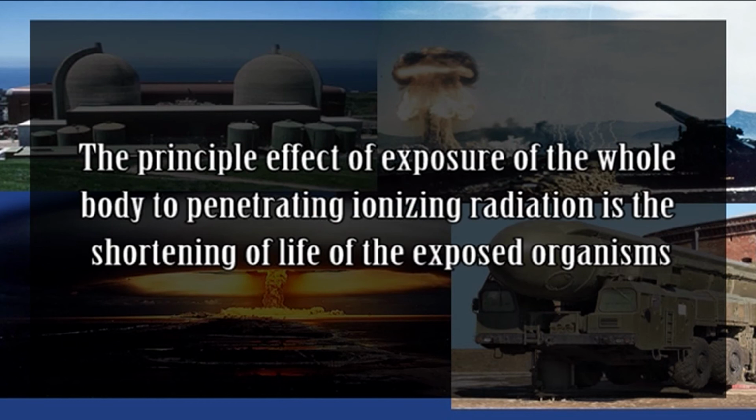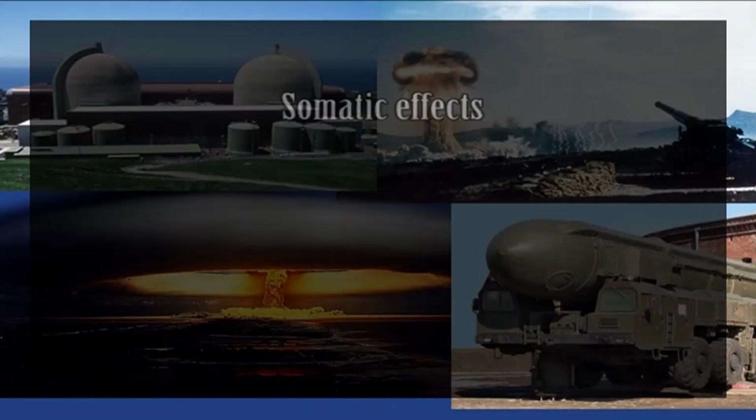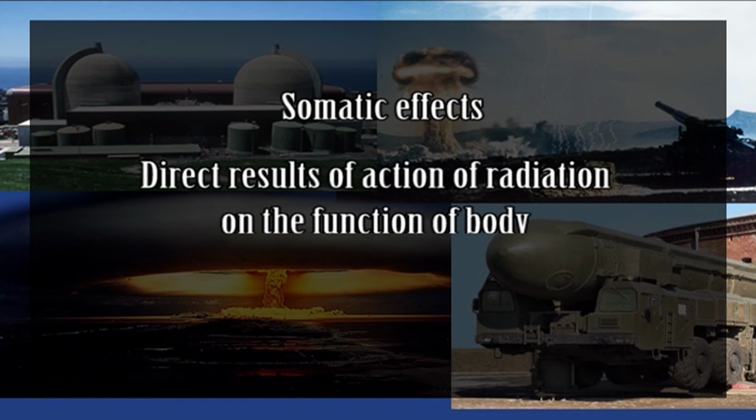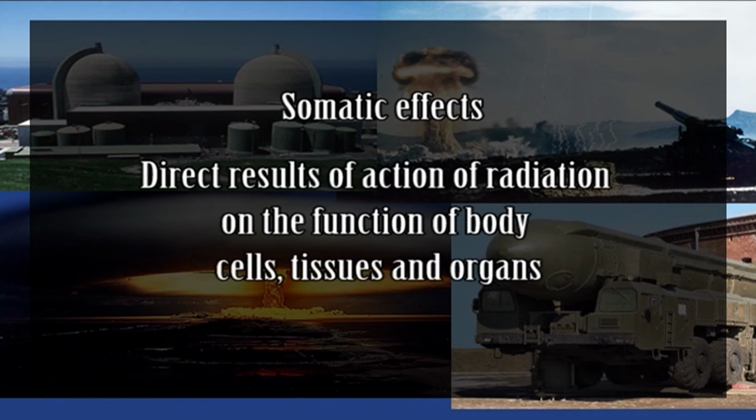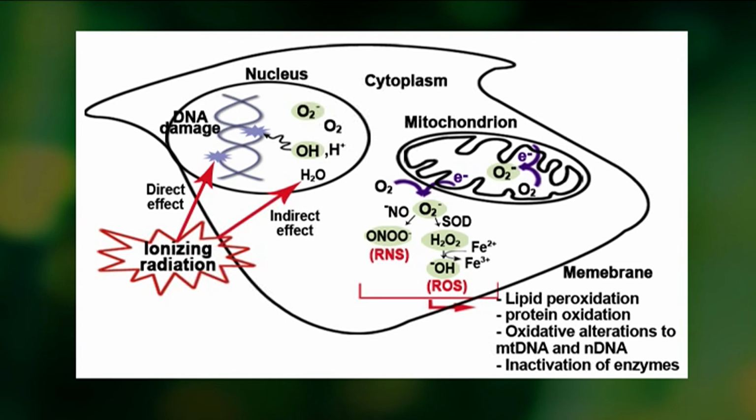The principal effect of exposure of whole body to penetrating ionizing radiation is the shortening of life of the exposed organism. Radiation effects can be somatic or genetic. Now, what are somatic effects? These are the direct results of the action of radiation on the function of body cells, tissues, and organs. It causes damage to cell membranes, mitochondria, and cell nuclei, resulting in abnormal cell functions, cell division, growth, and death. Radiologists, uranium mine workers, and painters of radium dials suffer most. The somatic effects may be immediate or delayed.